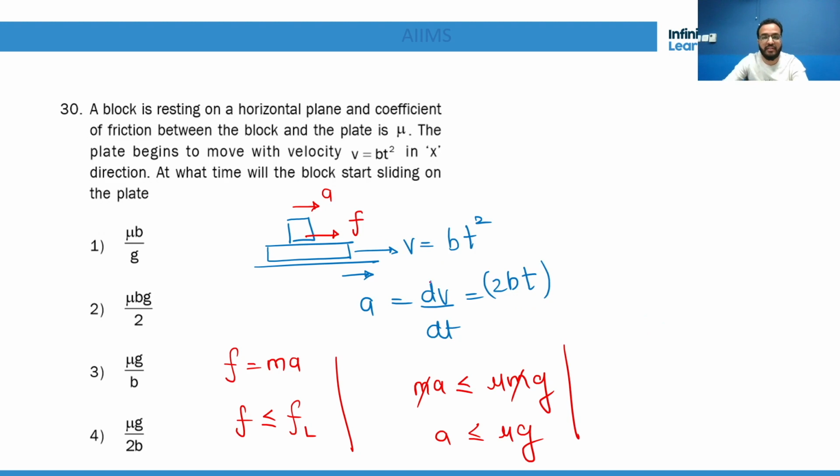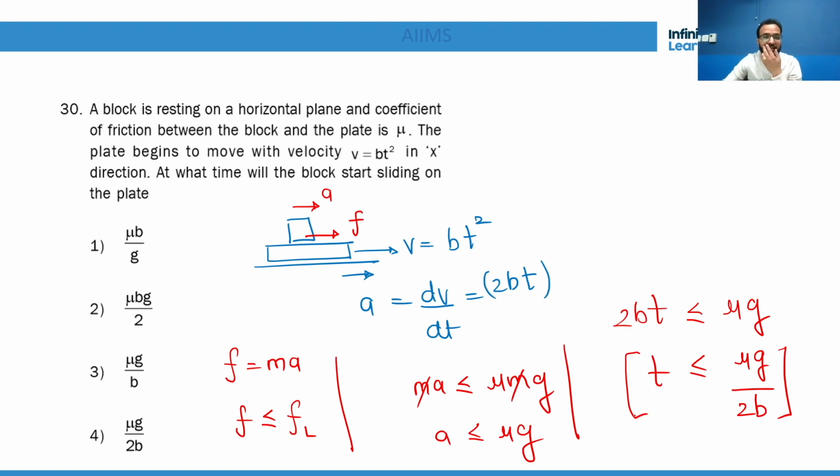But if the acceleration is greater than this particular value mu g, then the block will start sliding. So 2bt is less than or equal to mu g. So for a time less than or equal to mu g by 2b, it will not slide, but after this it will start sliding. So when the time is equal to mu g by 2b, this is the final point after which the block is going to start sliding.